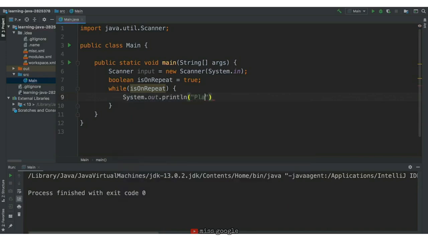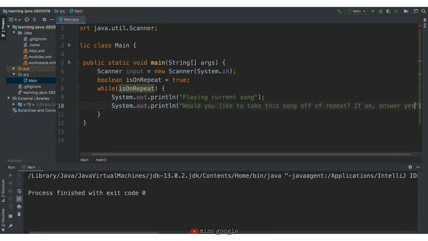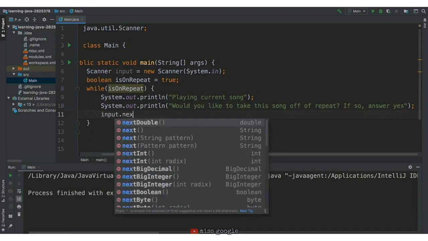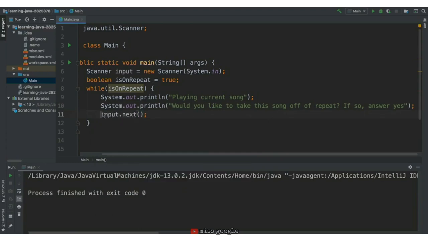Let's add those statements. We'll start by printing out that the current song is playing. On the next line, we'll ask the user if they want to take the song off of repeat. With these print statements done, we'll get access to the user's input with input.next and save it in a variable called user_input.